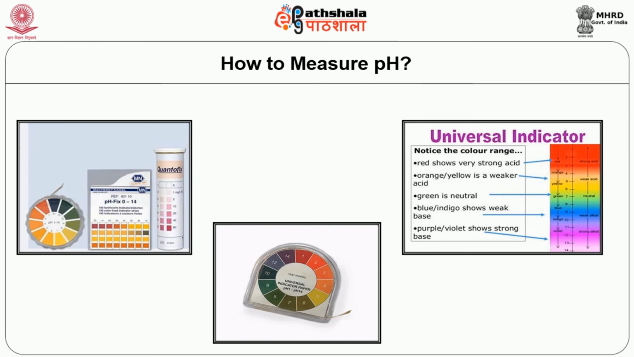The color range: the red color shows a very strong acid, the orange or yellow color is a weaker acid, the green is neutral, the blue or indigo is considered a weak base, whereas the purple and violet show a strong base. Let us conclude.